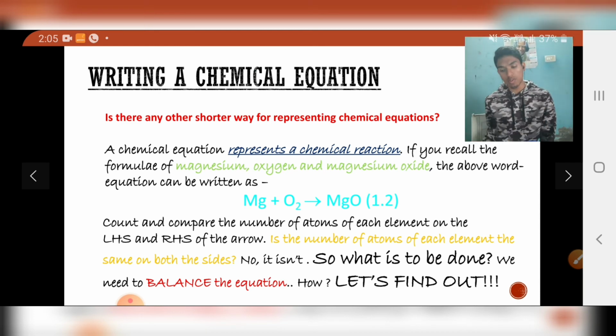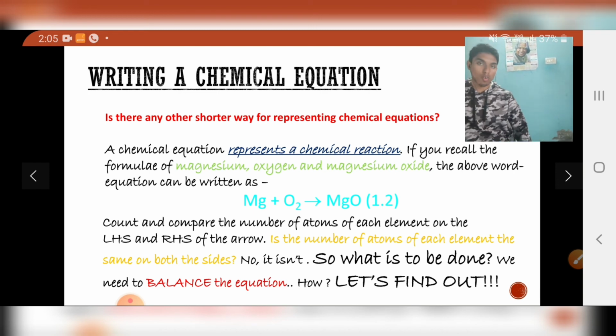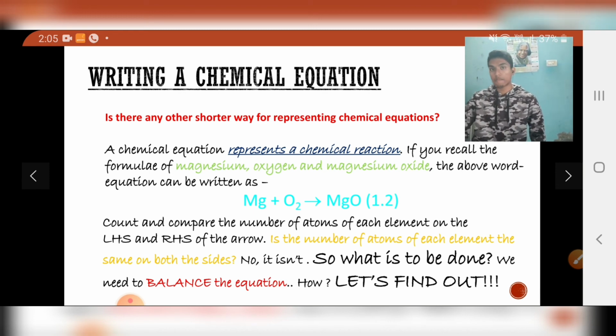Mg plus O2 gives rise to MgO. Isn't it simpler than before? In the starting, what were we writing? We were writing the whole description of the reaction. Magnesium ribbon is burned in oxygen. Then we wrote the word equation, which was quite simpler than the description but not the simplest. Then we wrote this chemical equation, which is the simplest of all, which is very easy to understand, right? So this is what a chemical equation is.